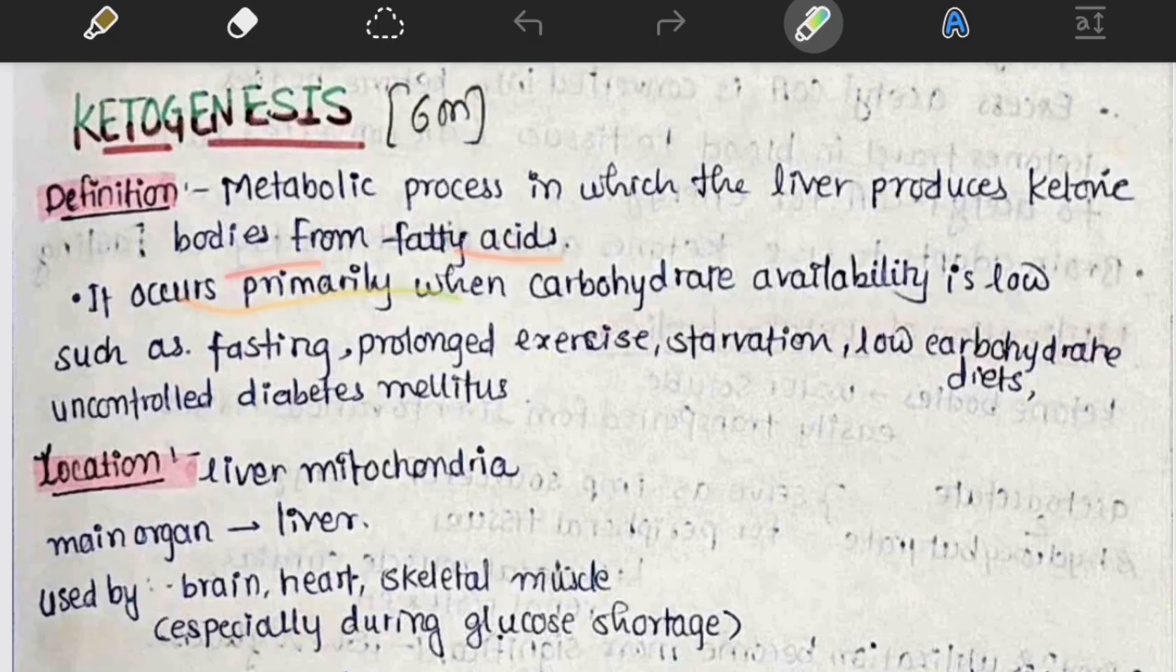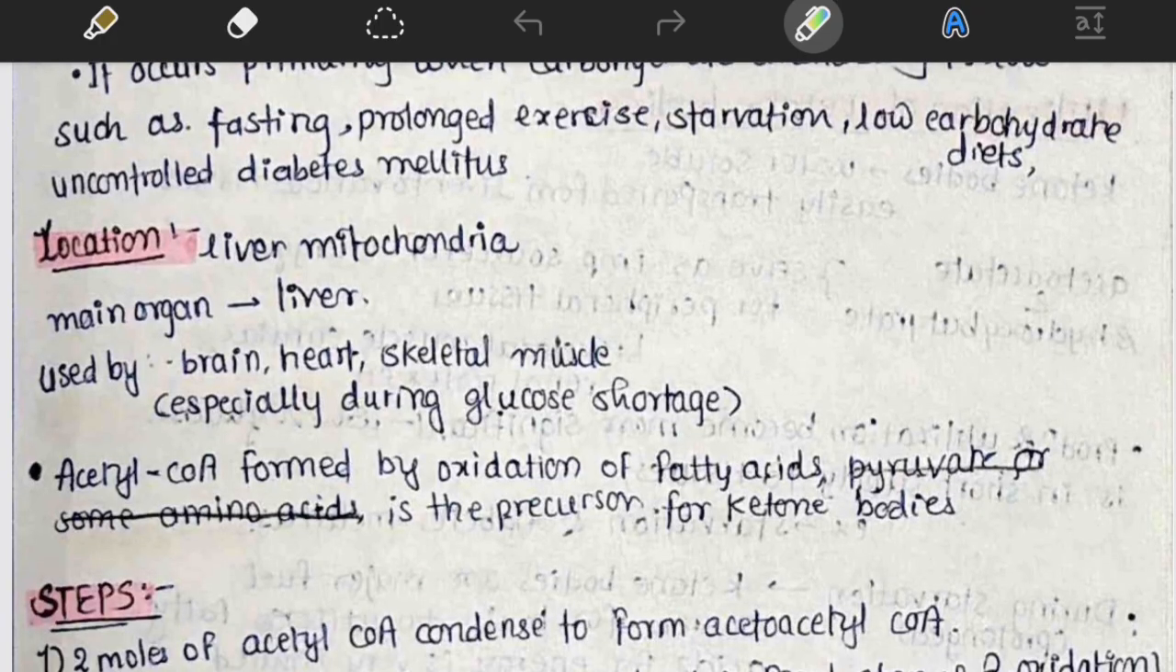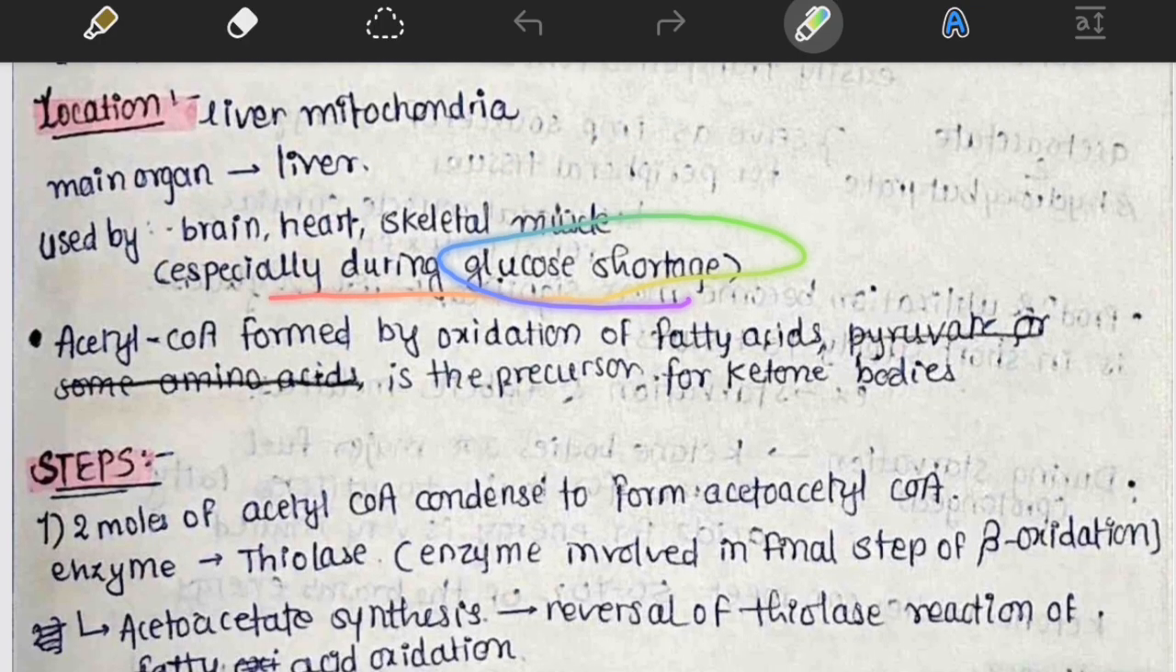It occurs primarily when carbohydrate availability is low, such as fasting, prolonged exercise, starvation, low carbohydrate diets, and uncontrolled diabetes mellitus. It is also associated with diabetes mellitus, that is ketoacidosis. The location of ketogenesis is the liver mitochondria. The main organ is the liver. The ketone bodies are used by the brain, heart, and skeletal muscles, especially during glucose shortage, like fasting.